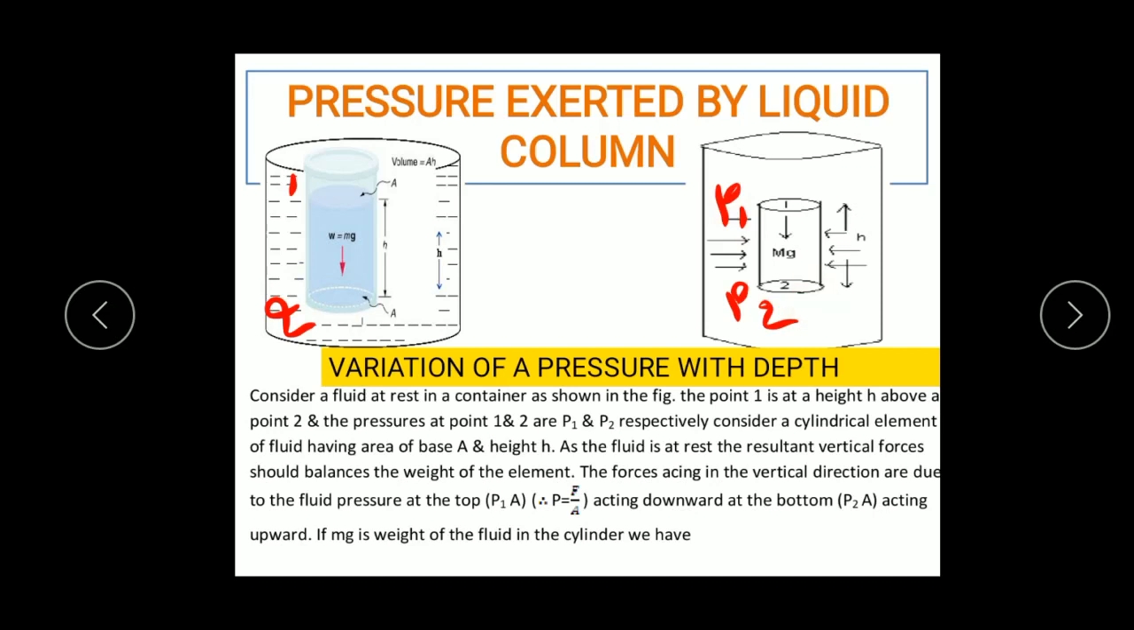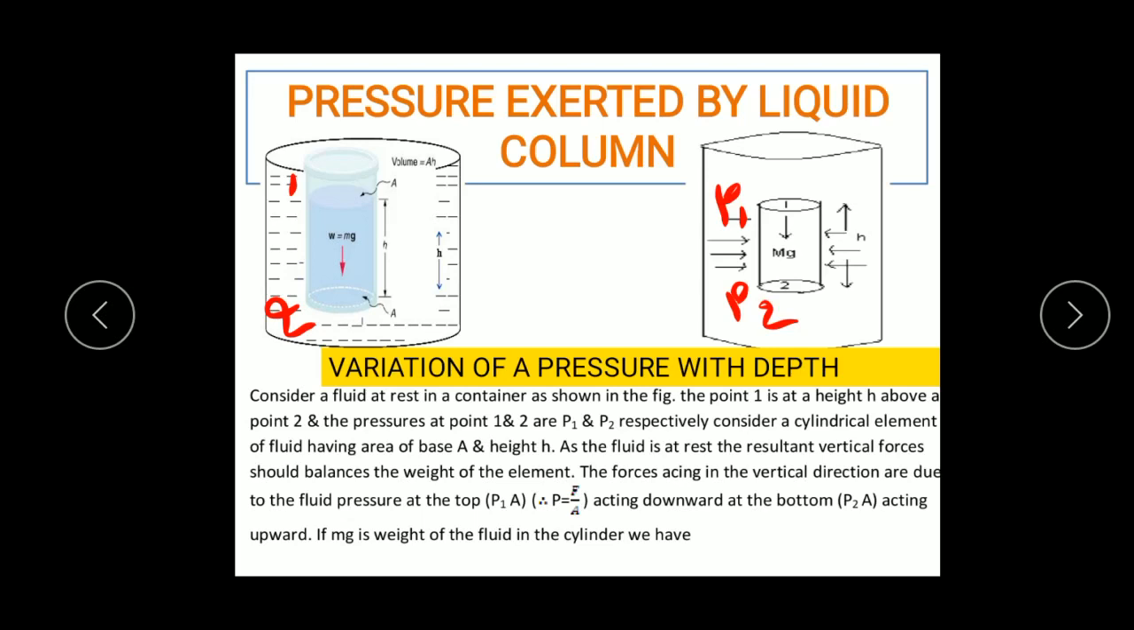Now there are totally 3 forces acting on the liquid cylinder. Its height is h and its base area is A. As the fluid is at rest, the resultant vertical forces should balance the weight of the element. Right? This is the important point again here.